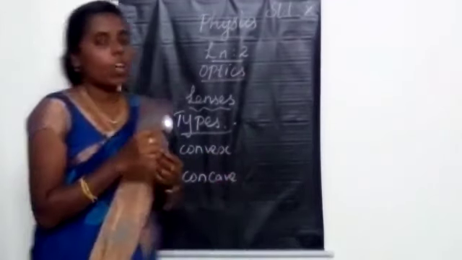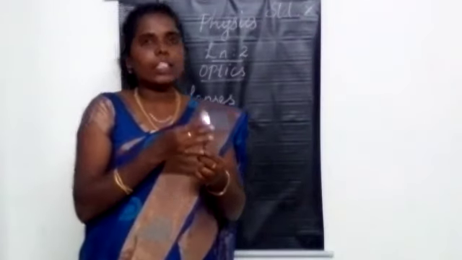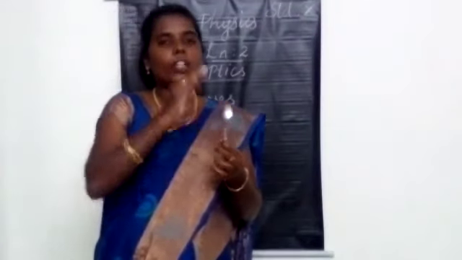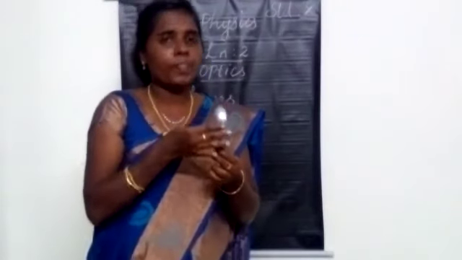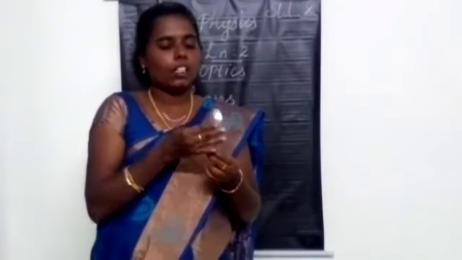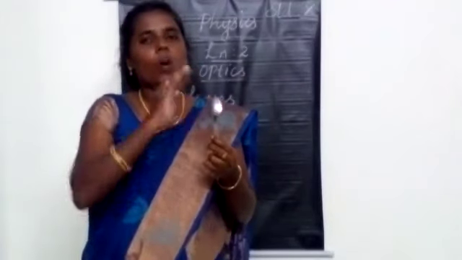So to identify the convex lens, just look at the back side of this spoon. The refracting surface is curved outwards, bulged outwards. That is called the convex lens. So we can identify that if the refracting surface is curved outwards, that is called the convex lens.